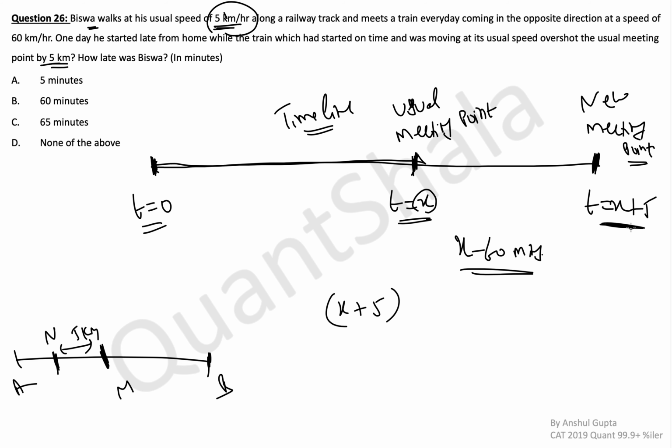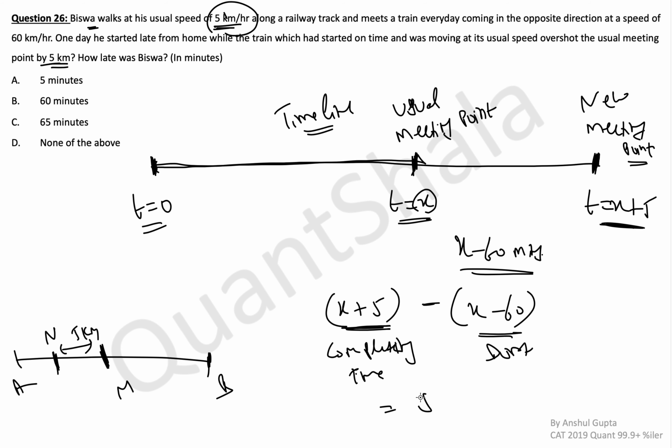He's completing his journey at x plus 5. So he will start his journey at x plus 5 minus (x minus 60). This is the complete time, the duration that he's traveling for. What do you get here? 5 plus 60 is equal to 65 minutes. So this is the starting point: t equal to 65 is when he started.